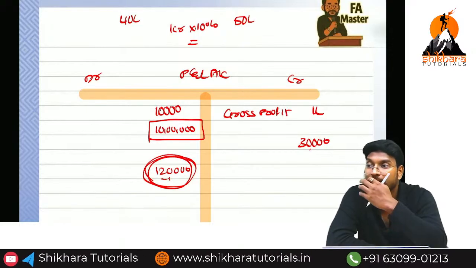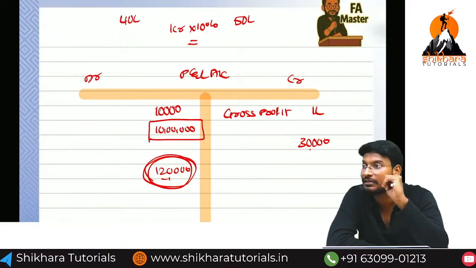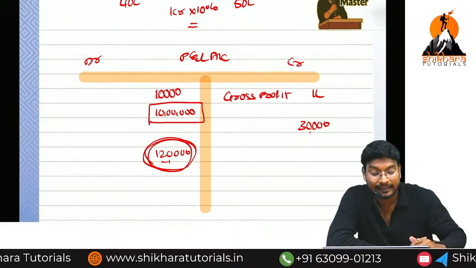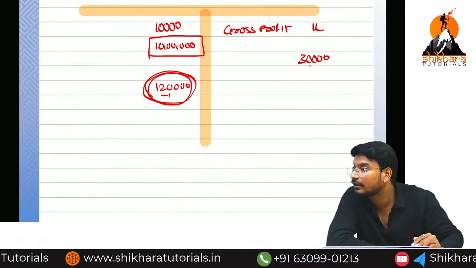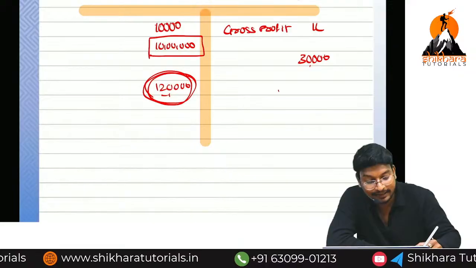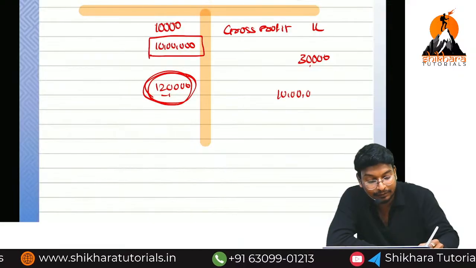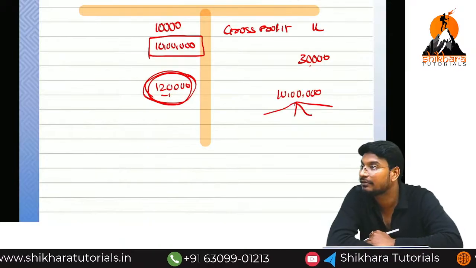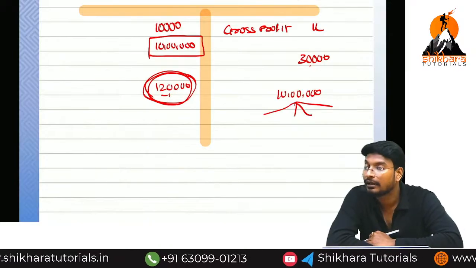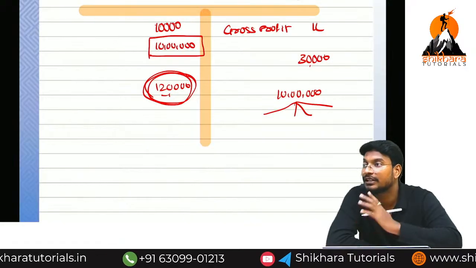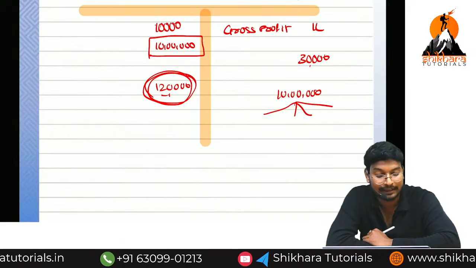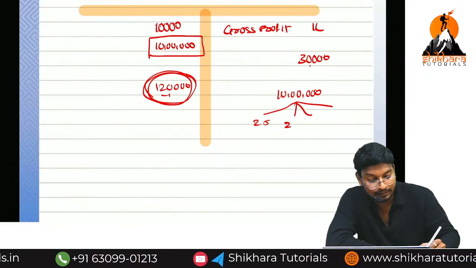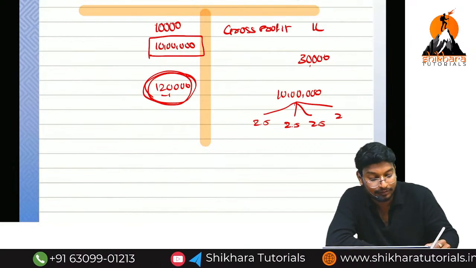What is this type of expense? This is also a normal expense only. But why do we categorize it as deferred revenue? For the accounting treatment purpose. Now this 10 lakhs, we are going to divide into 5 installments or 4 installments. Our wish. Imagine we divide it into 4 installments. 10 lakhs divided by 4 is 2.5, 2.5, 2.5 and 2.5.